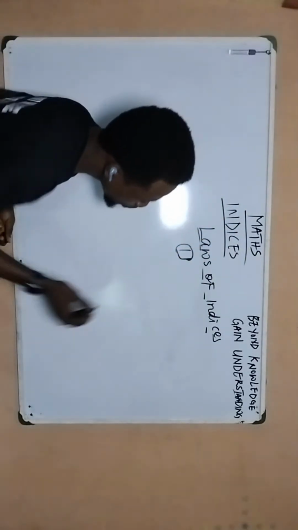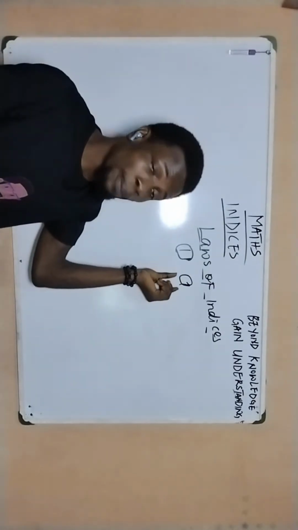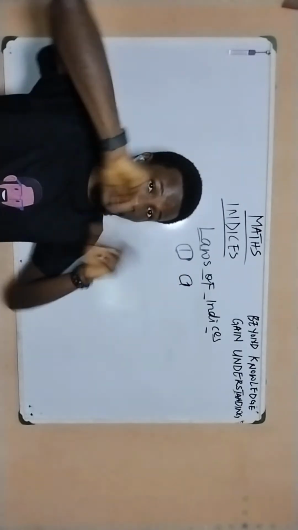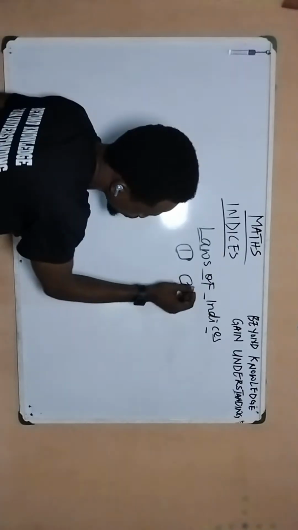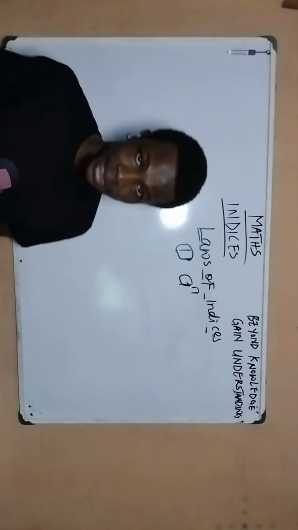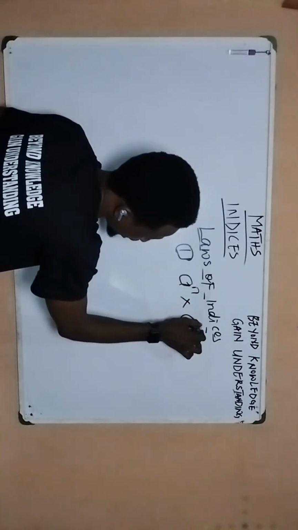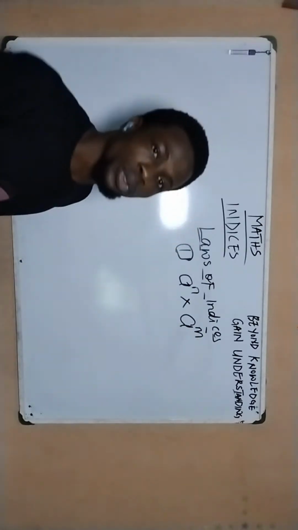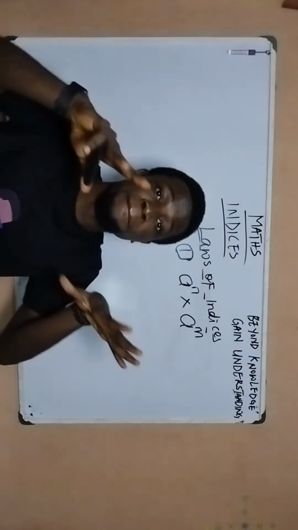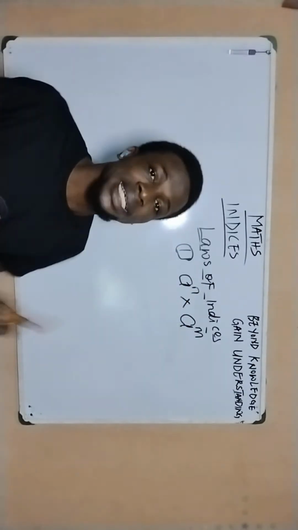It tells us that if we have a base A, remember the value on the down part is regarded as the base, while the one on top, the superscript, is regarded as the power. So if we have A raised to the power of n, multiplied by A raised to the power of m, what do you see here? Both of them have the same base. The base for each of them is A, but their powers are different.